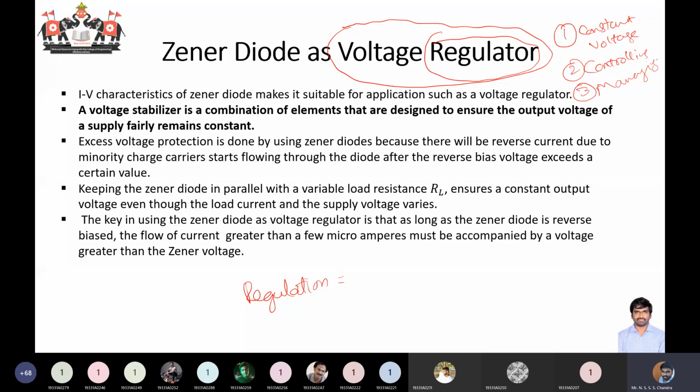So in a general sense, regulation means, as somebody has pointed out in layman's terms, there is some kind of control or management. There should be some kind of fixed range. For example, if you take a fan, it will have a minimum speed with which it has to rotate, and a maximum speed, right? When you are changing the regulation, changing the speed, obviously the current drawn from the power supply will be increasing. If you run the fan at a higher speed, you may draw a larger current, right?